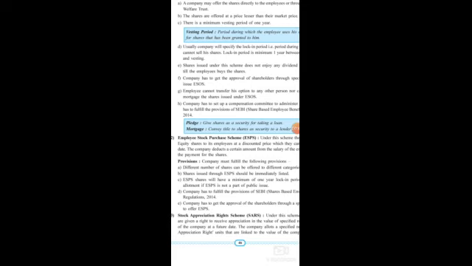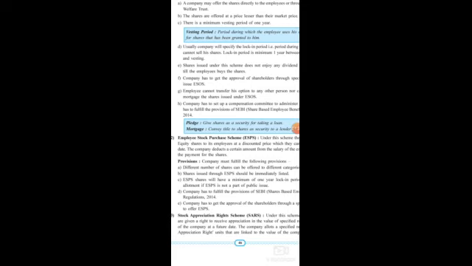Second point, every employee's category-wise shares will be offered. There are certain levels among the employees, so shares will be offered according to their levels, according to their job title. Clear? Third point says that ESPS shares will have a minimum of 1 year of lock-in period, the way it was there for ESOS.